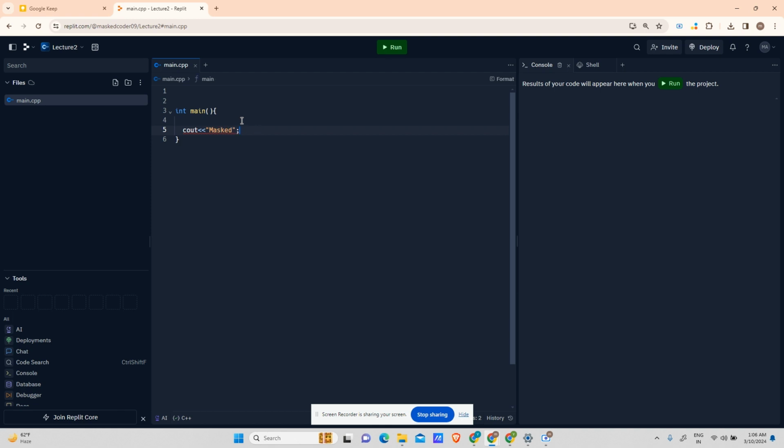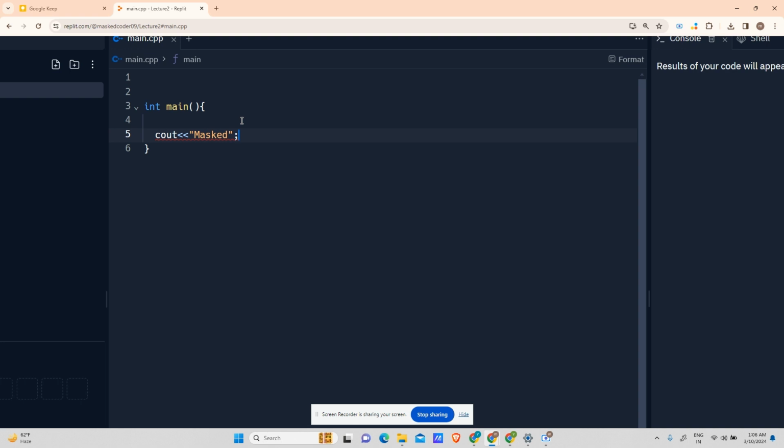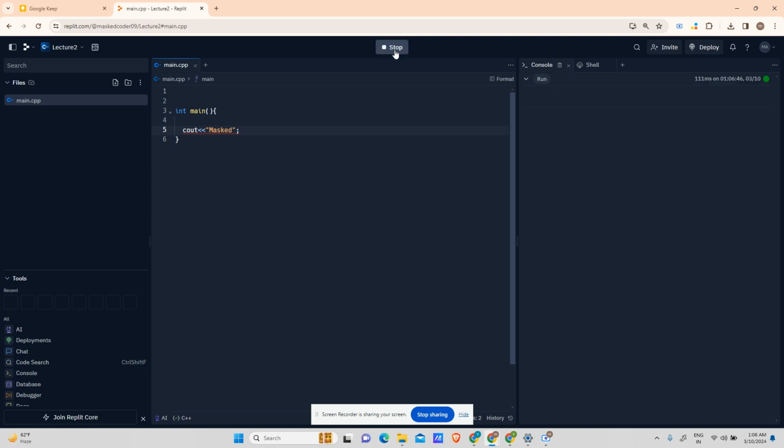And now I will put a semicolon. What is this semicolon signifying? Semicolon is signifying that this line is completed. We have completed the code for this line, that this is marking the ending of a line. Okay, so let's run it.